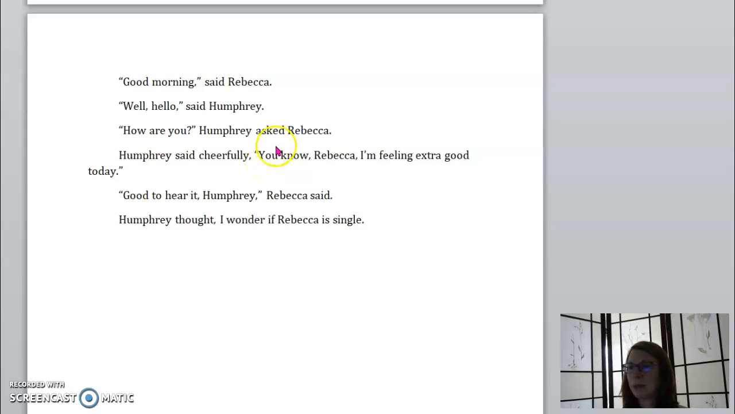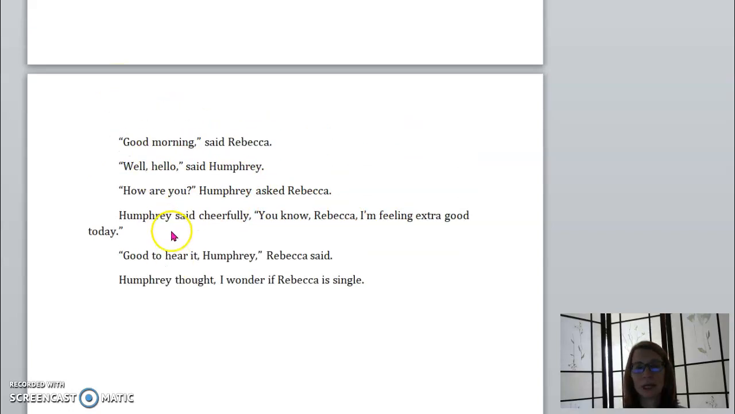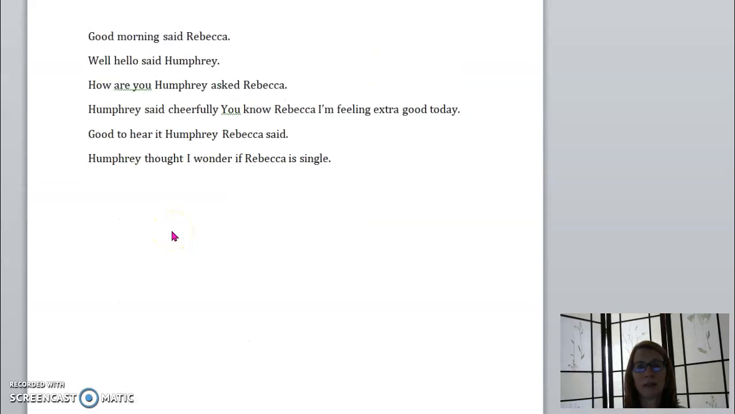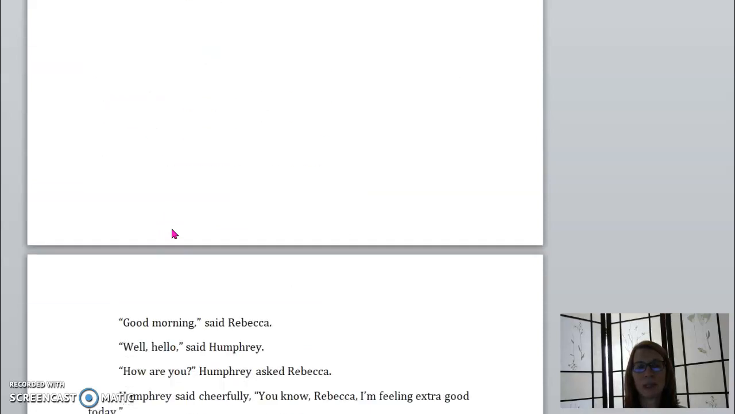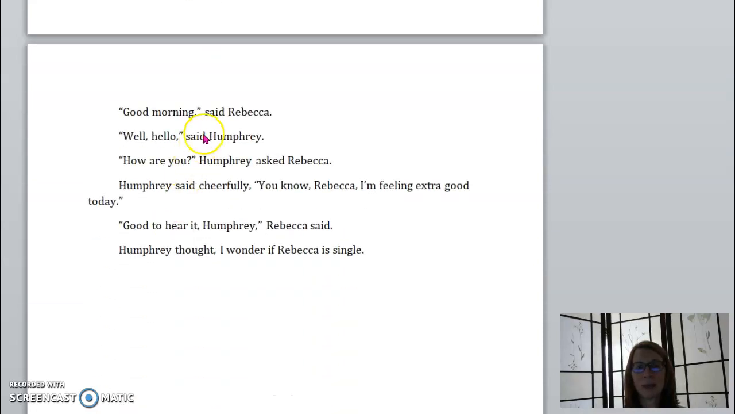Also, you start a new paragraph when you switch speakers. So each of these, if you look at the one above, none of these are indented. But each of these are indented because a new speaker begins every time. So we actually have 6 different paragraphs here. So keep that in mind.